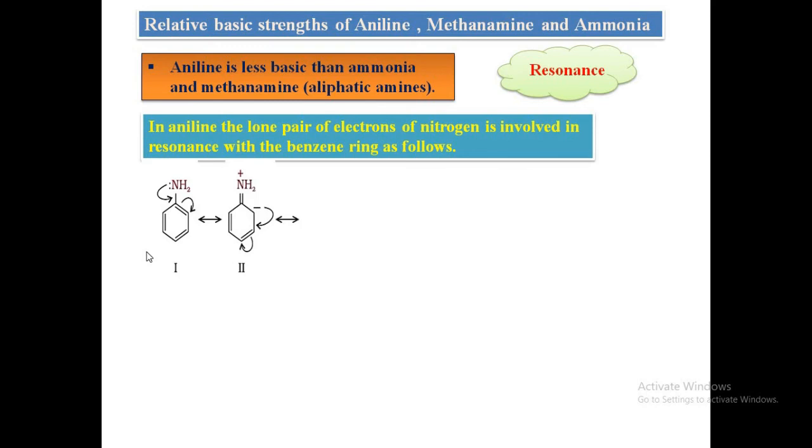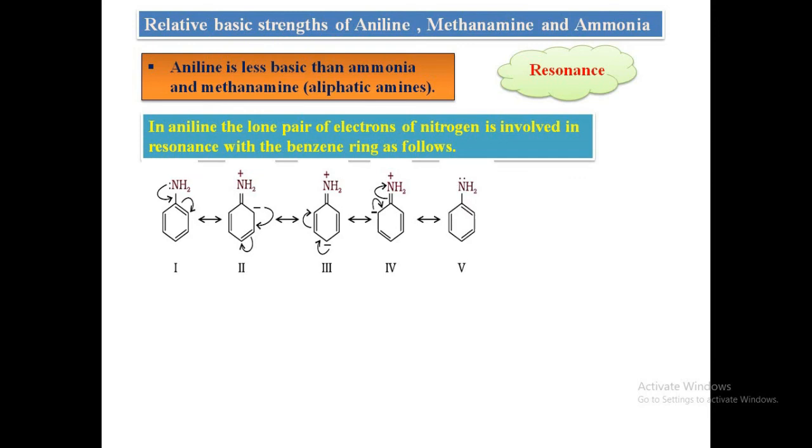So we get second structure, and the delocalization of the pi electrons results in the formation of structure third and structure fourth, and finally the pi electrons from the carbon and the nitrogen would be given back towards the nitrogen, reducing its positive charge.